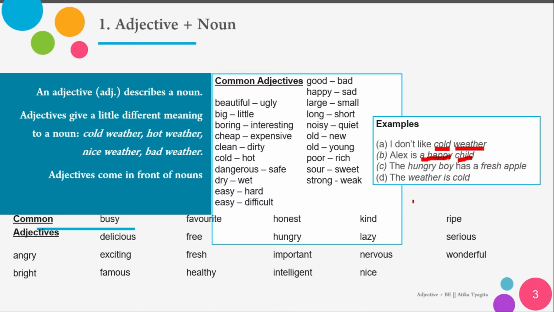The hungry boy has a fresh apple. Hungry is an adjective, and fresh is also an adjective, and boy and apple are nouns. The weather is cold. The adjective is cold. Okay, that's about adjective plus noun.